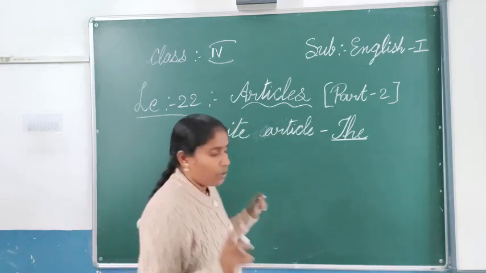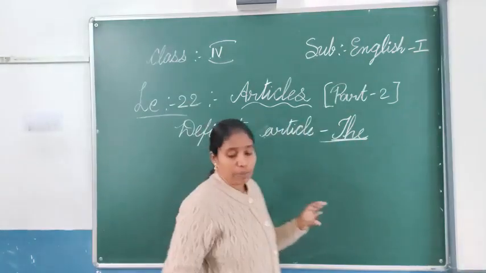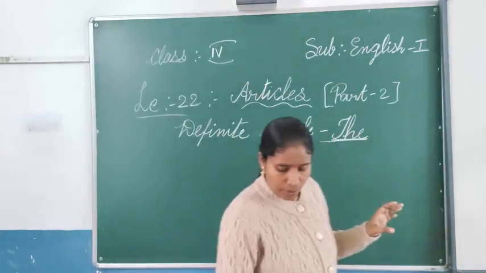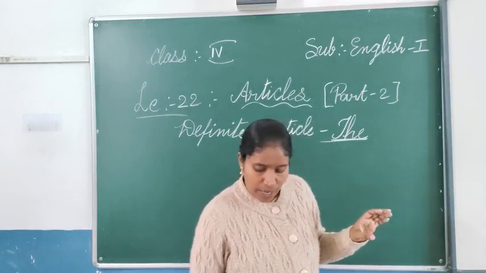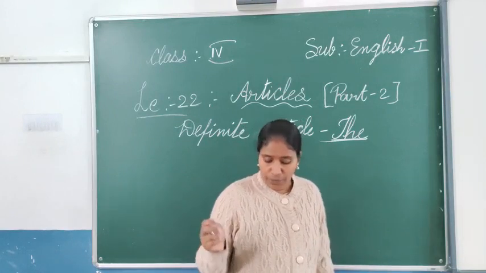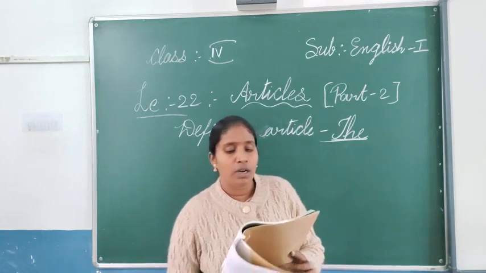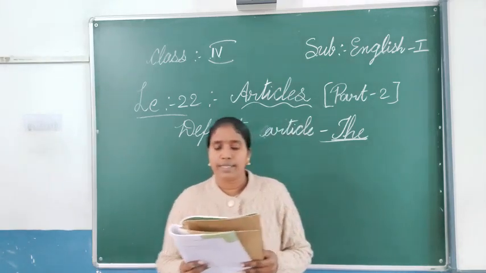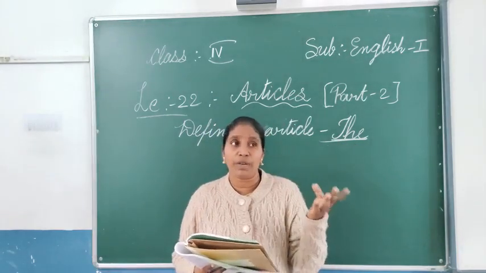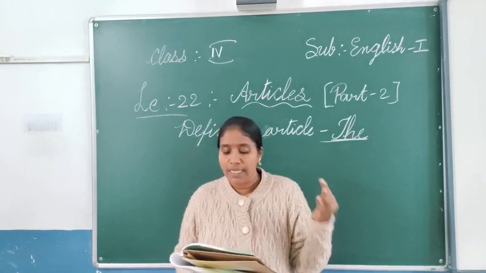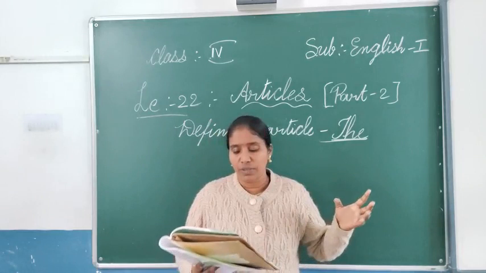The next one, use of the article the. So how are we using the, which are the places we use it? I will just explain so that you will have one idea. Other exercises I will give you as a PDF, you can do. Before the names of rivers, seas, hills, mountains, etc. So before rivers, when we speak river names, we use the, and when we take sea names we use the, and for mountains, whatever we take, we use the.